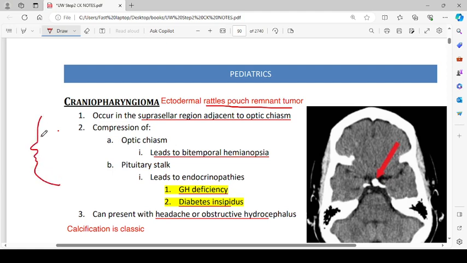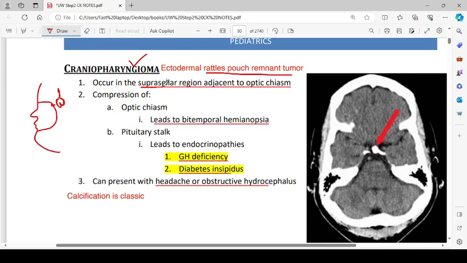Let's suppose this is the oropharynx, and here we have the pituitary gland. The posterior lobe of the pituitary is neurohypophysis, and that comes from the brain tissue, like the neuroectoderm. But the anterior pituitary comes from an outpouching of the oropharynx, which is called Rathke's pouch. Rathke's pouch becomes anterior hypophysis, and then it involutes. But if it remains in any child, that is a remnant of the Rathke's pouch, which can develop a tumor, and that tumor is called craniopharyngioma.